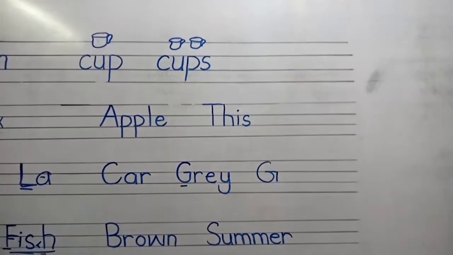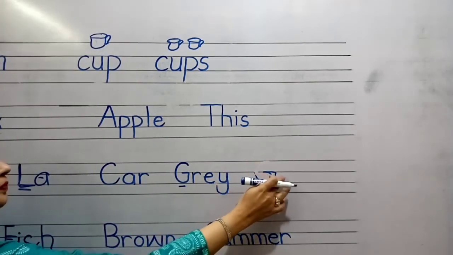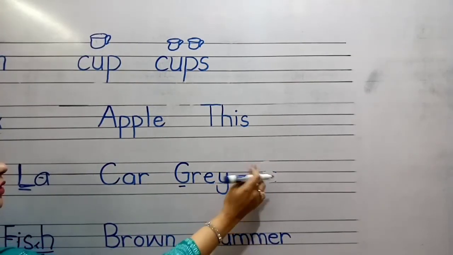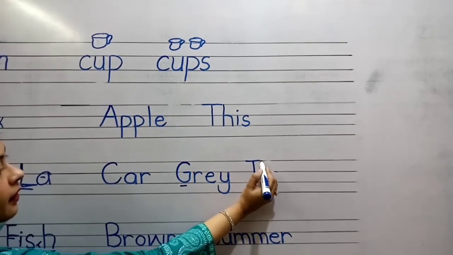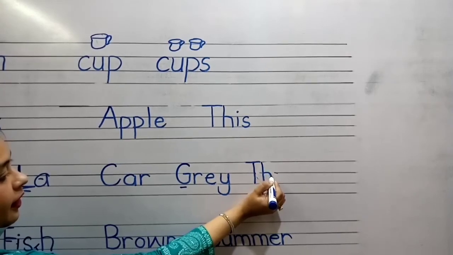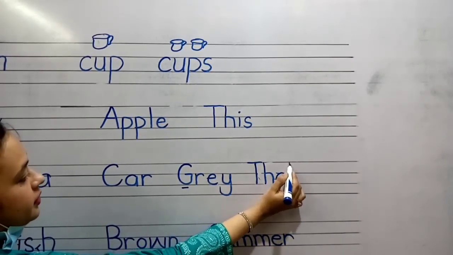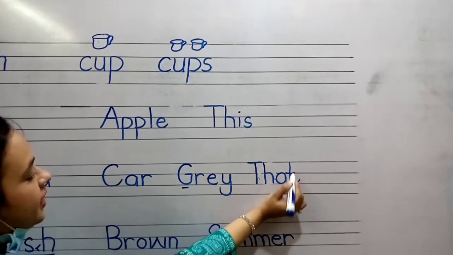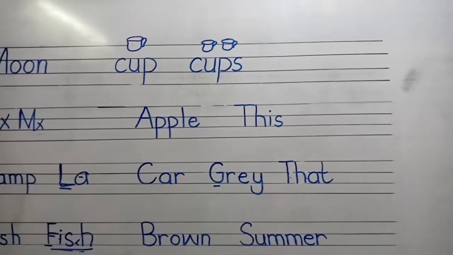And how do we write that? We write that. Look at here. T, H, A, T. It's that. Kids, I hope you understand the correct formation of this, that, and all the words.